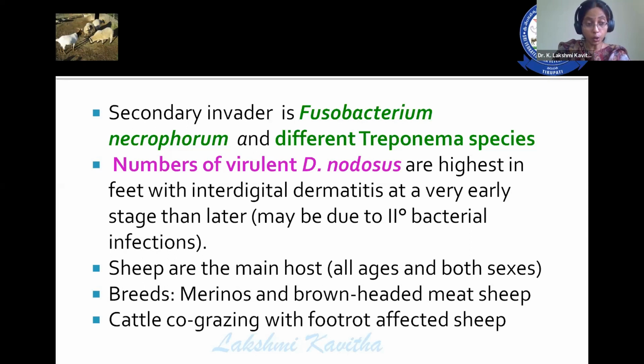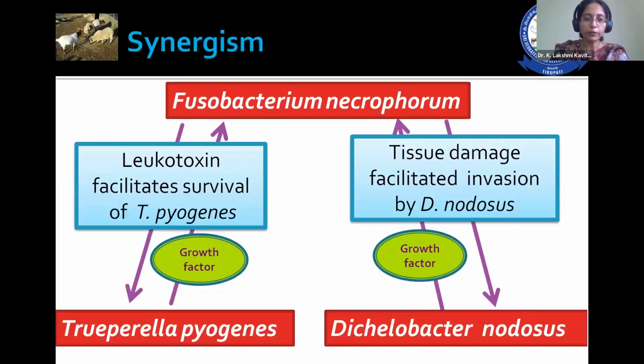Not only sheep, cattle also get infected with foot rot by co-grazing with infected sheep. The synergism between Fusobacterium necrophorum, Trueperella pyogenes, and Dichelobacter nodosus, these three things are very, very important for the occurrence or a higher prevalence of this particular disease.